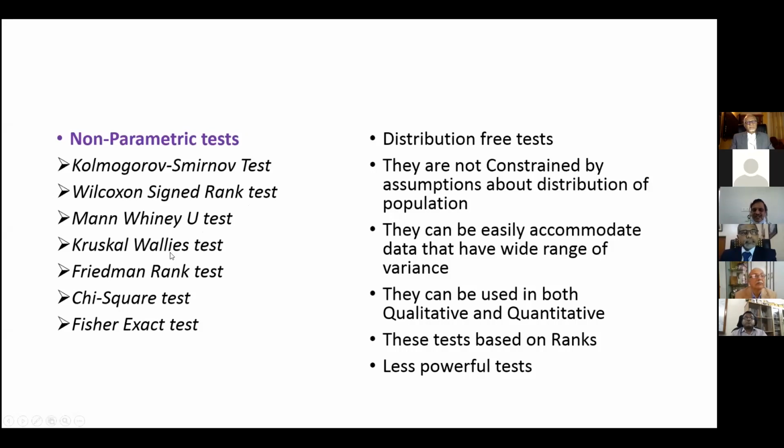Then there are the Mann-Whitney test, Kruskal-Wallis test, Friedman rank test, chi-square test, and Fisher exact test. In correlation comes Spearman correlation. These are the tests you use as non-parametric tests. We have to use them as a last resort, not always. Most of the data is metric and follows parametric tests. Very rarely do we have to apply a non-parametric test.